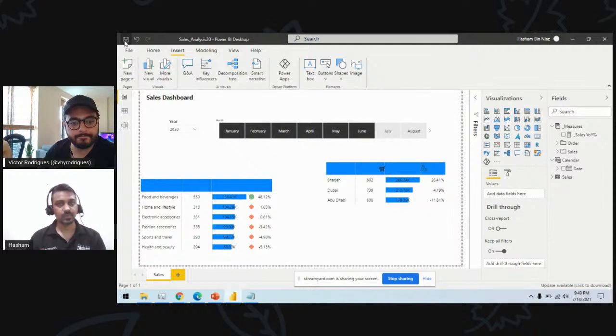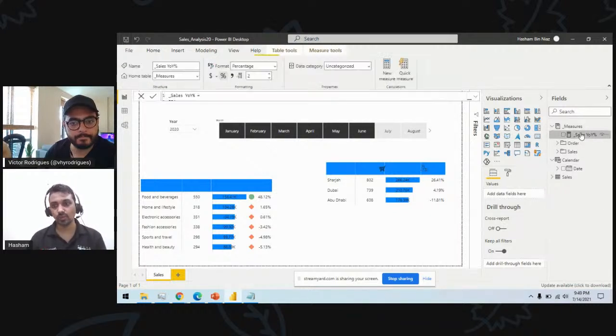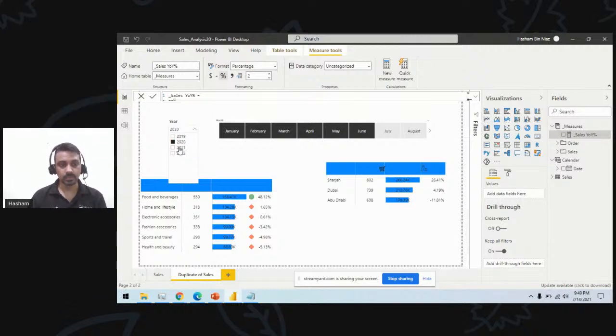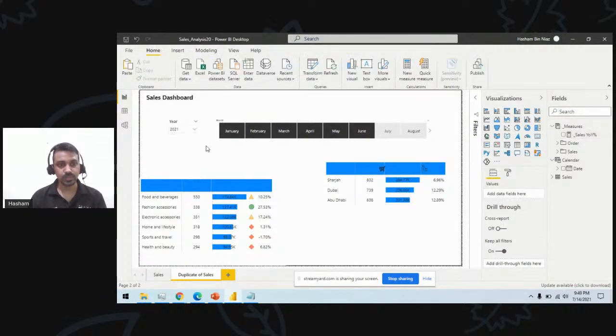Let's say, okay, if I go to this formula here, let's create another duplicate page here, so you can relate. So this is my 2021 sales. This page is showing me 2021 sales, which for food and beverages is 174K.